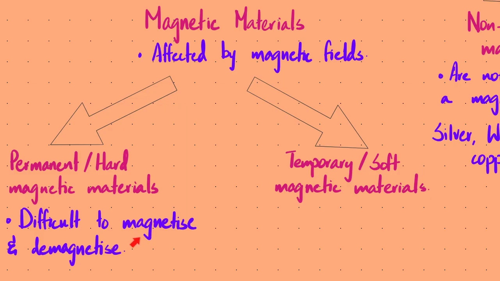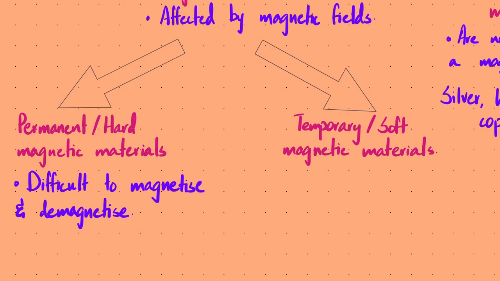So it's difficult to magnetize them once, but once you do that hard work on them, they retain that magnetism. It's very difficult to demagnetize them. So when we talk about permanent magnets, for example, all of the magnets that I just mentioned and more, all of these are made of steel. So this is the primary example of a permanent or a hard magnetic material.